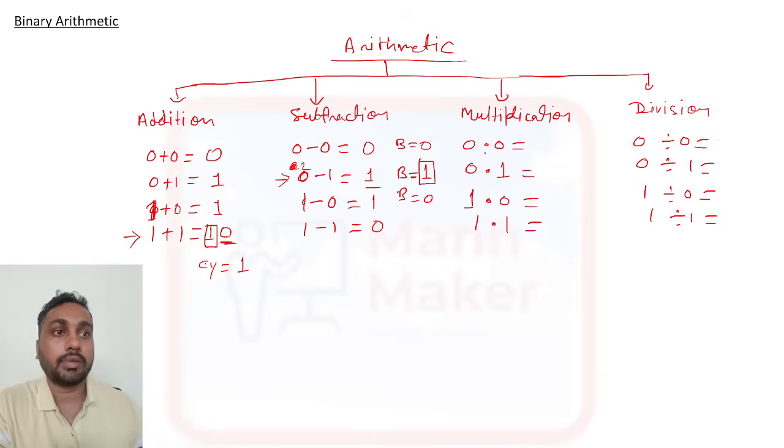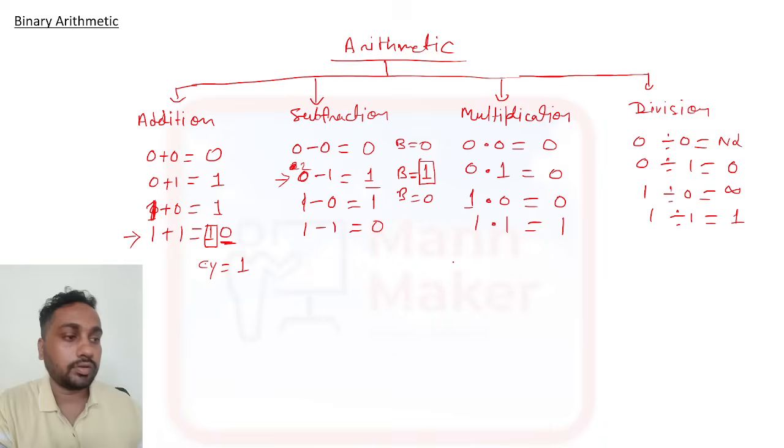Apart from that we have simple mathematics. 0 multiplication 0 is 0, 0 multiplication 1 is 0, 1 multiplication 0 is 0, 1 multiplication 1 is 1, simple. Then we have division also. 0 division 0 is not defined, as we have already studied in mathematics. 0 division 1 is 0, 1 division 0 is infinity, and 1 division 1 is 1. So this is the simple arithmetic concept.